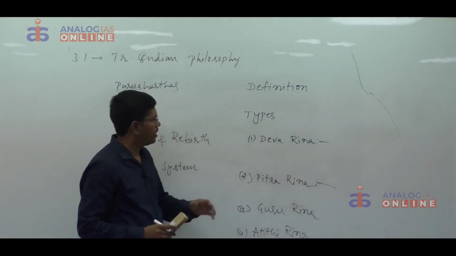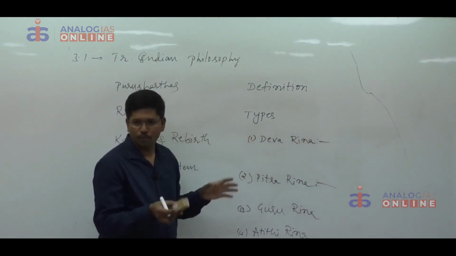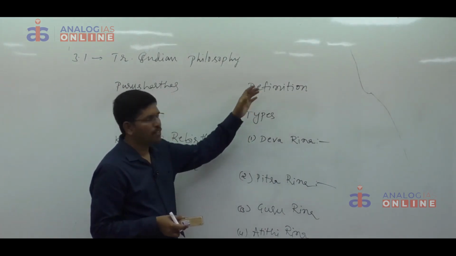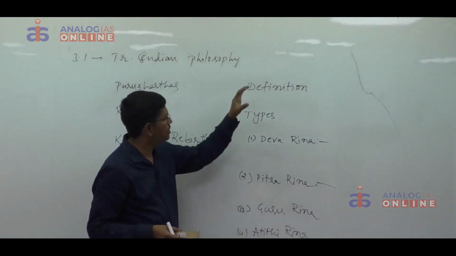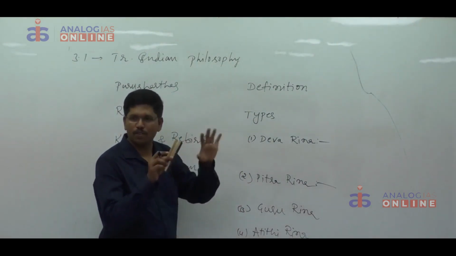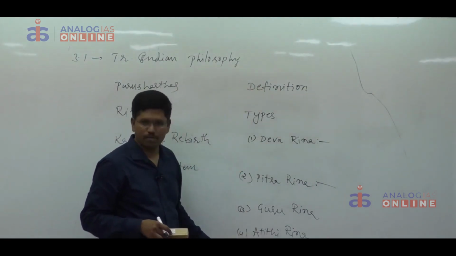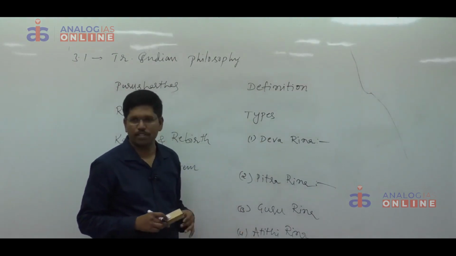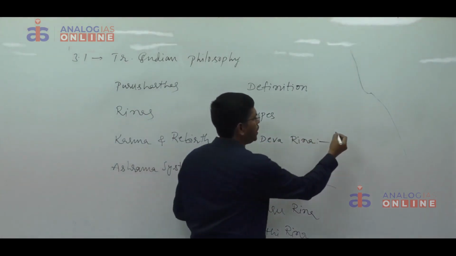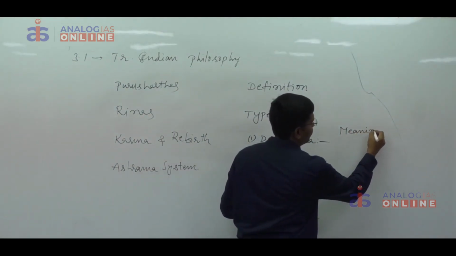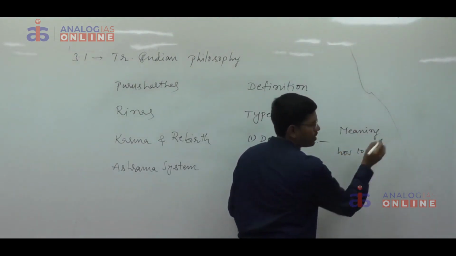That's it. See, this is a 10 marks question. We have to draw certain boundaries to our answer. They are not going to mention anything like "write the importance of runas"; they just mention the name of the concept. In such circumstances, we have to draw certain boundaries. Here we have to write the definition. After that, in the types, we have to explain 4 runas in the form of subheadings. Under each and every subheading, write what is meant by so and so runa. Meaning you have to write. After that, how to pay. That's it.